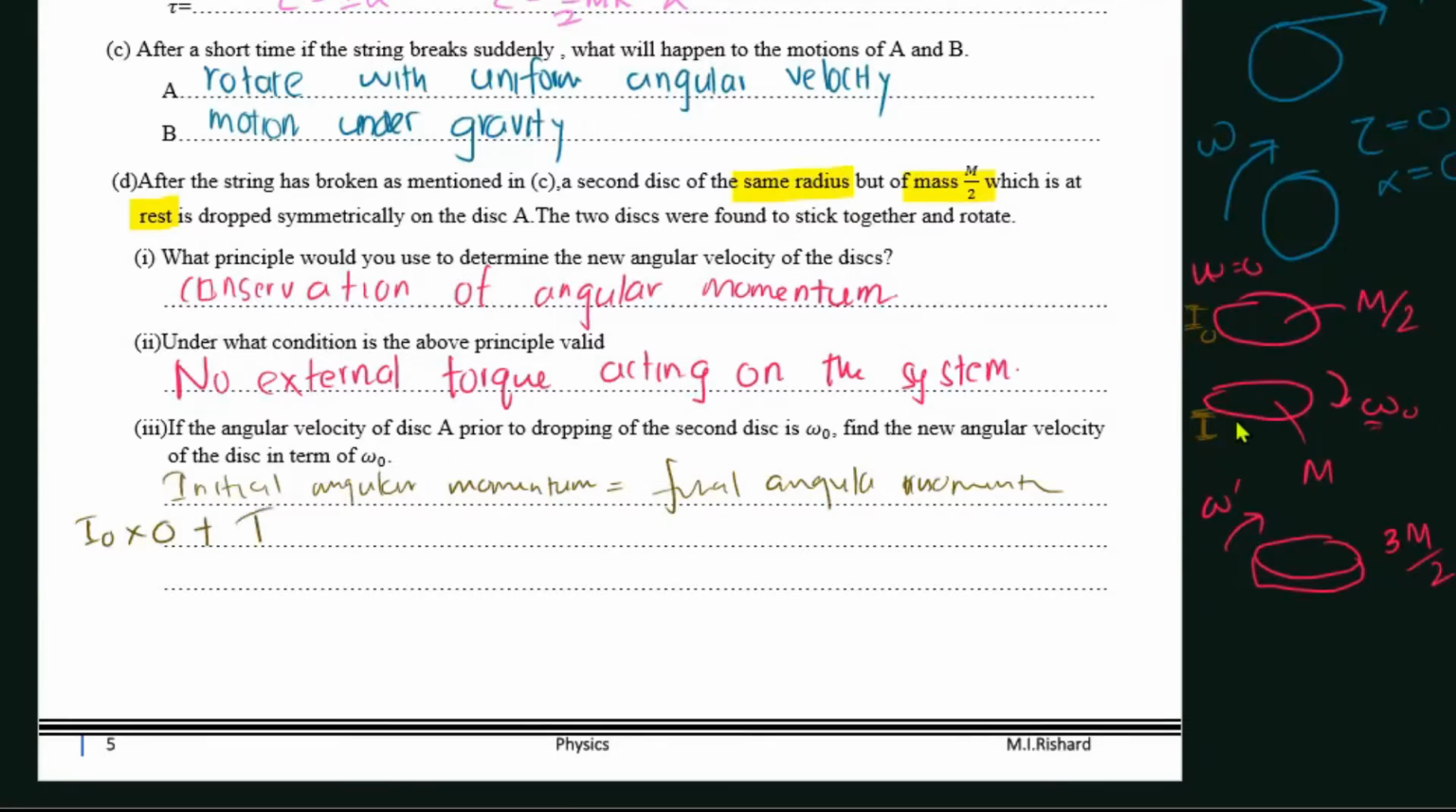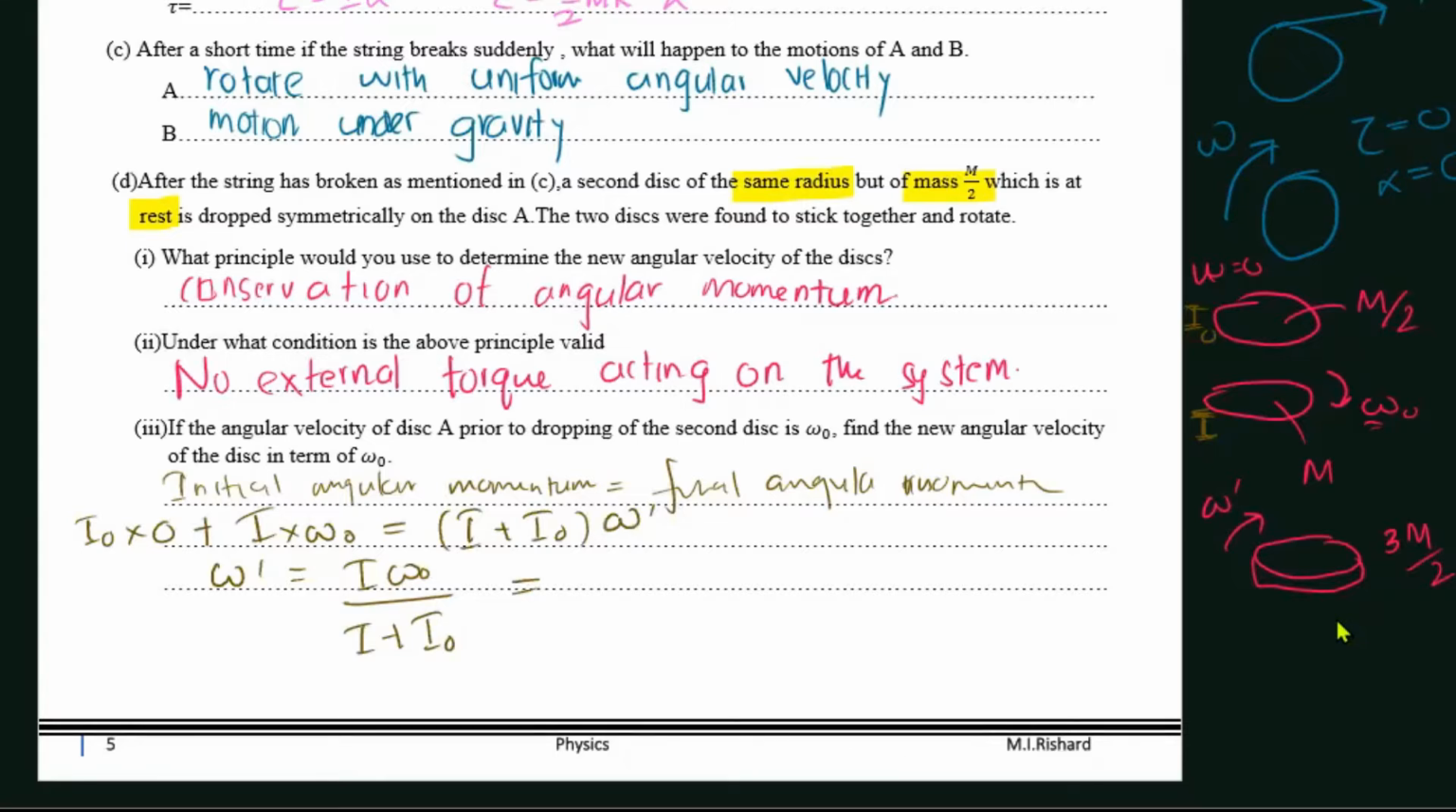So I into omega naught is equal to, now finally both these are rotating together, which means the moment of inertia is I plus I naught, isn't it? I plus I naught is rotating with, let's assume, omega dash. So omega dash will be I omega naught over I plus I naught.